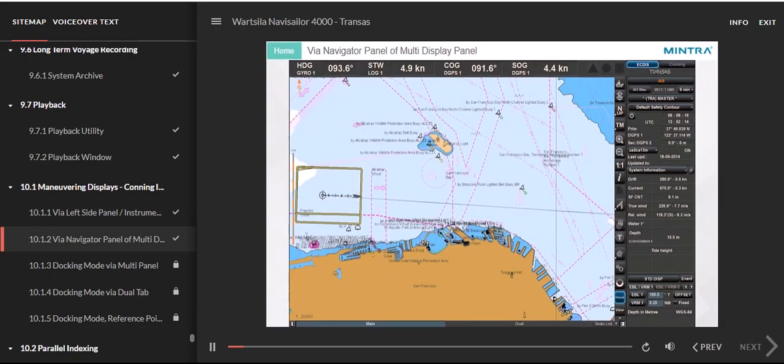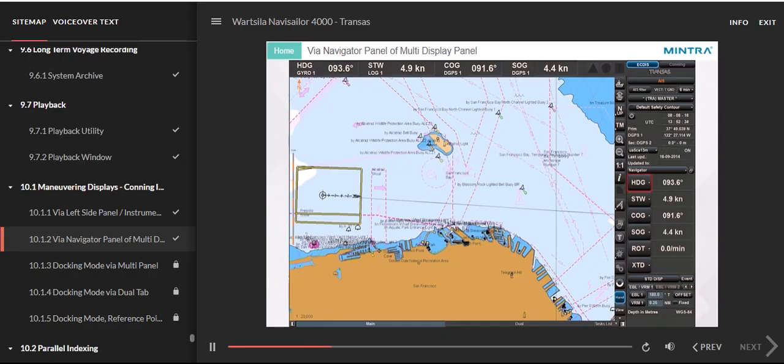Via Navigator Panel of Multi-Display Panel. If you select the Navigator panel in the Display Panel window of the Control Panel, a list with the following selectable data is available.